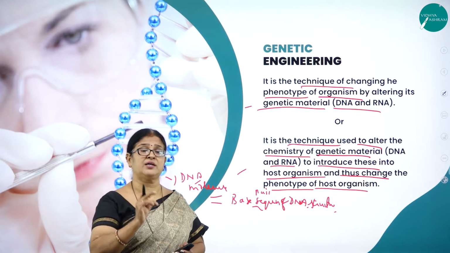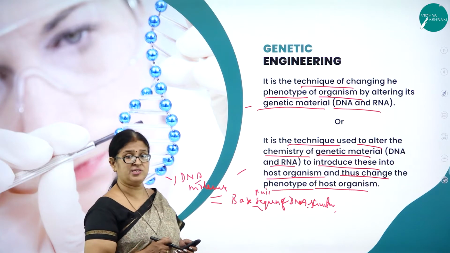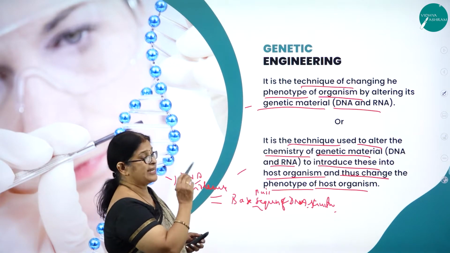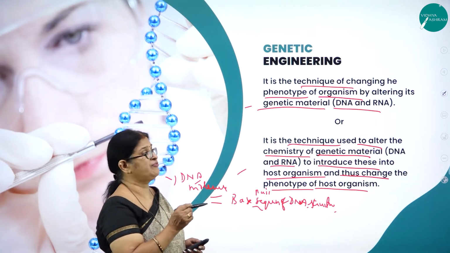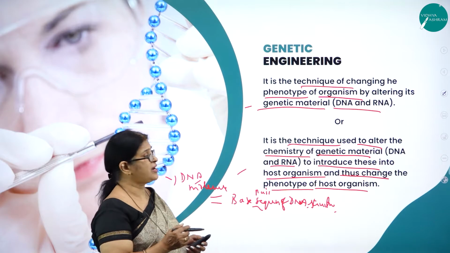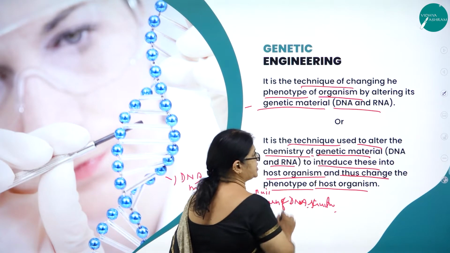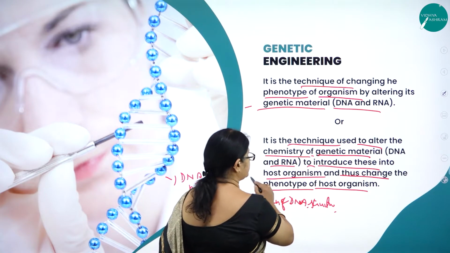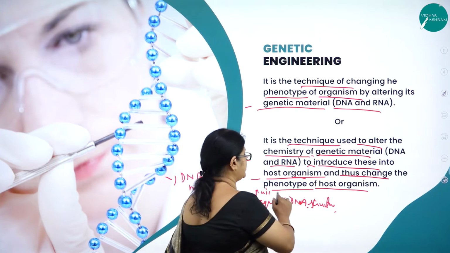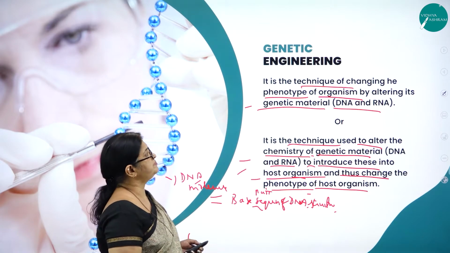You can alter. What is manipulation? You can play with the genes. That is what is called genetic engineering. That is, it is a technique of changing the phenotype of an organism by altering its genetic material, either DNA or RNA. So it is a technique used to alter the chemistry of genetic material to introduce these into the host organism and thus change the phenotype of the host organism.